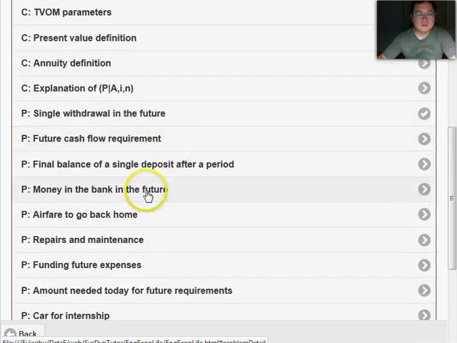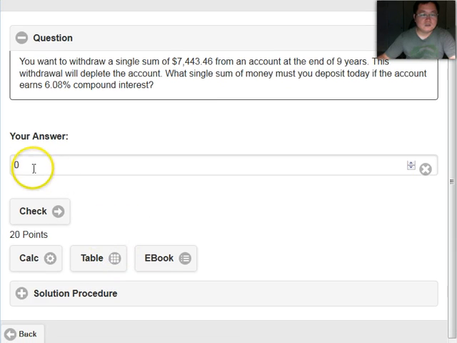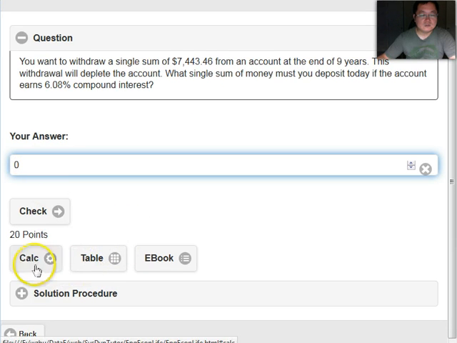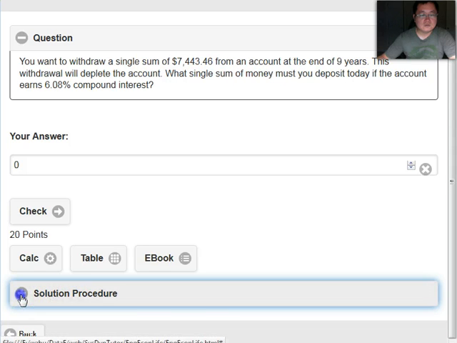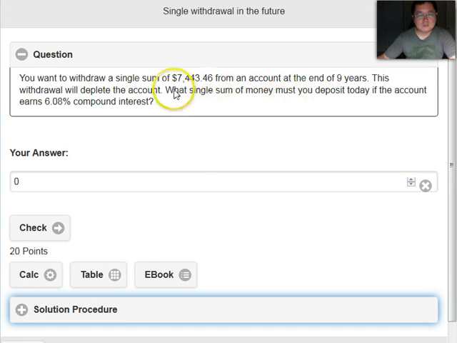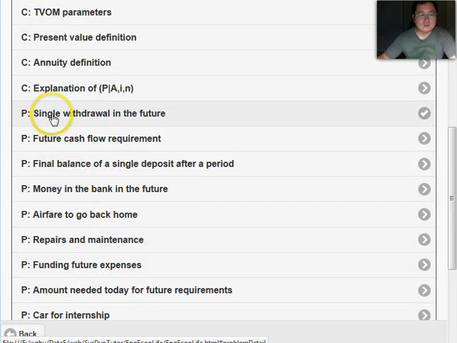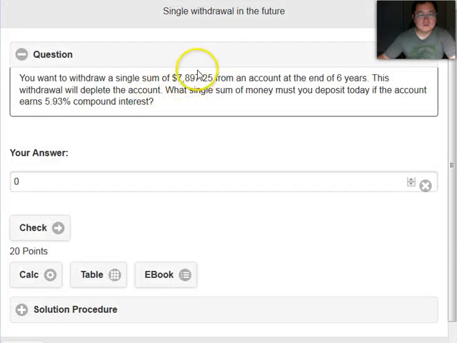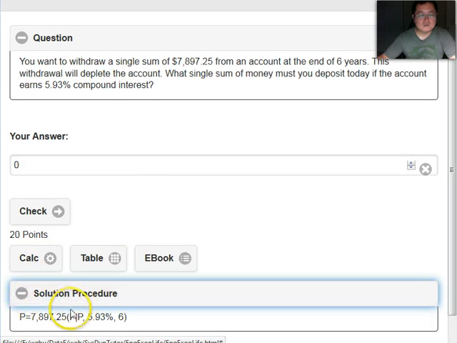You can also work on some calculation problems. This calculation problem is pretty easy, and I'm sure you can solve it. If you are not sure, you can check out the solution procedures. Note that these numbers will change every time you try this problem. Each time you get into it, the problem will be changed. Let me go back and get into it again. You will find these numbers have changed, and accordingly the solution has changed.